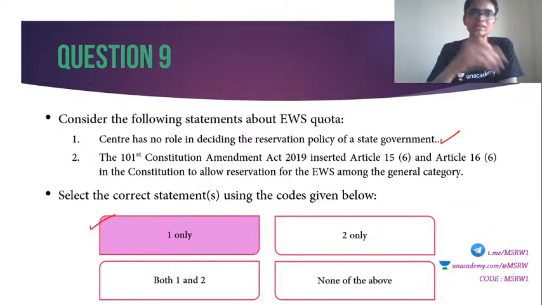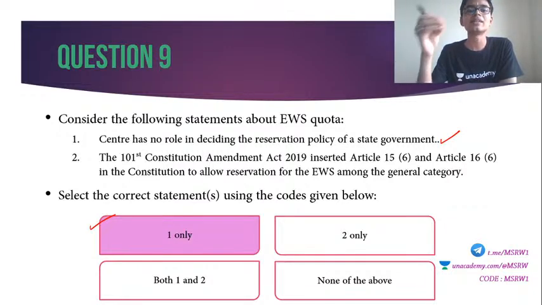So already with SC, ST, OBC, etc., we have 50% reservation. So this EWS quota will be 10% above that, which means effective reservation will go as 60%. So many of them went to court. In the Supreme Court, while arguments were going on, the Centre said that it is up to the state government to decide if they want to use the EWS quota. Centre said that this is not forceful or anything. Each state has its own discretion in allowing the EWS quota. Fine. So statement number 1 is true.